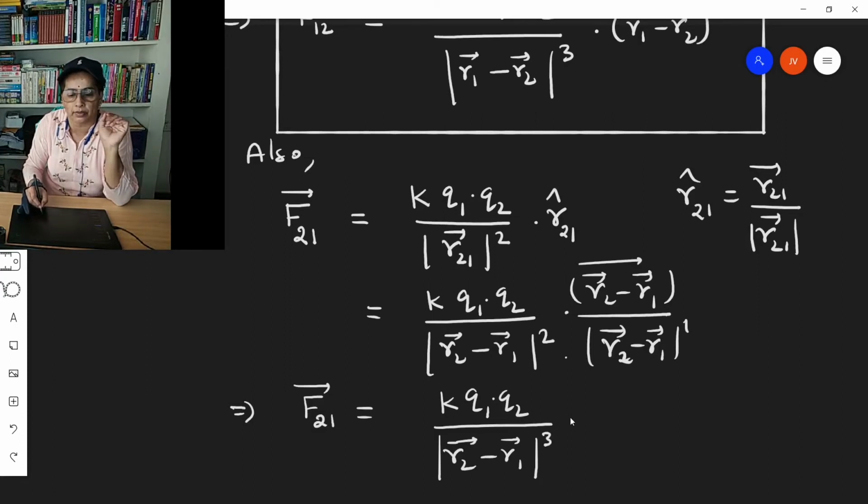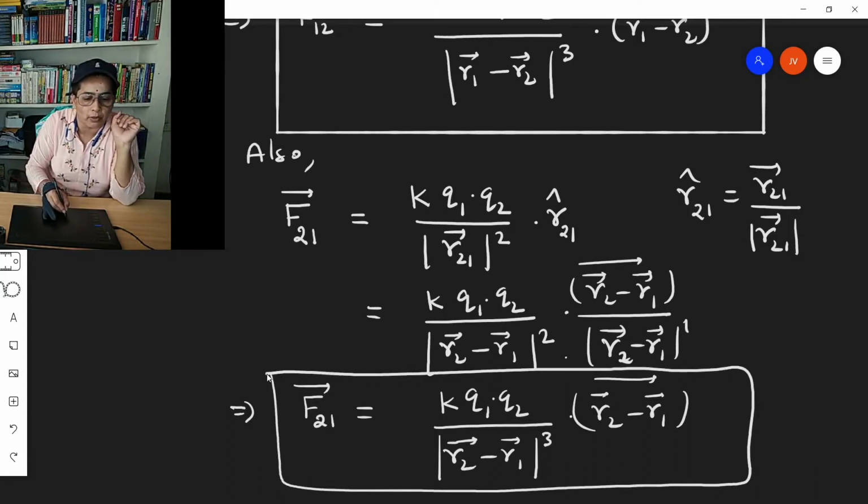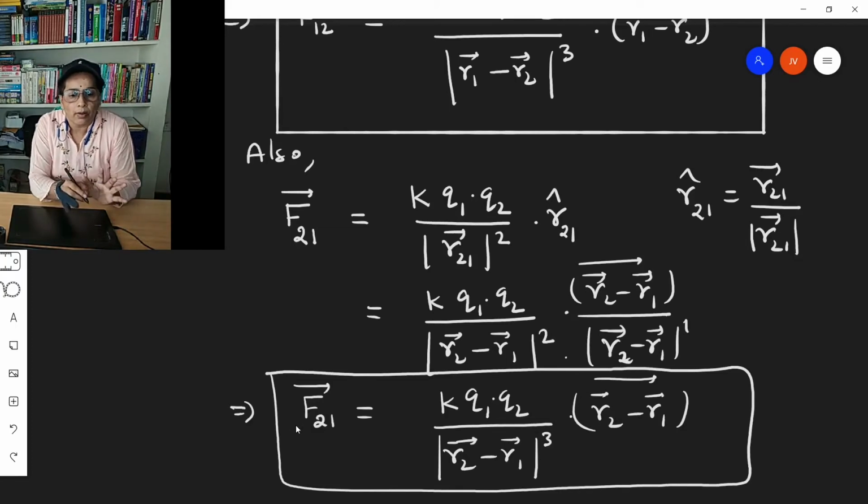So here it is to the power 3 times R2 minus R1 vector, and this is also the mathematical expression of Coulomb's law in vector notation. Now R12 and R21 only differ in the direction vector. R1 minus R2 is in the left side direction, R2 minus R1 is in the right side direction. So the force on the first charge due to the second charge will be equal in magnitude to the force on the second charge due to the first charge, but they will be in opposite directions.